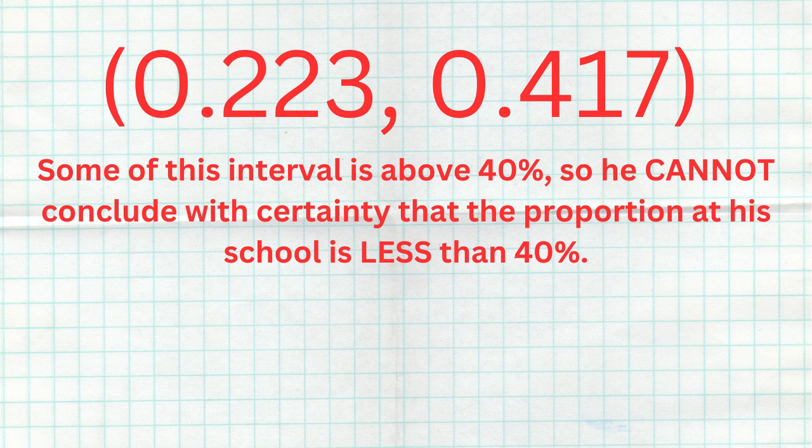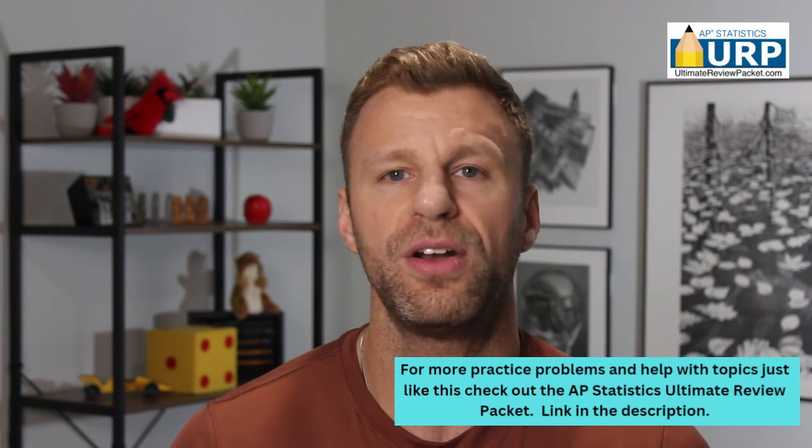So unfortunately, he does not have evidence to officially say his school has a lower proportion because it's just, well, not true. Well, hold on a minute. Let me back up there. It could be true that at his school it's less than 40% because again, for example, 38% is in his interval, but we don't know that. We're confident that any number in the interval could be the truth. So yes, the truth might be that less than 40% of kids at his school have daily anxiety, but we can't say that officially because it could also be more than 40%.